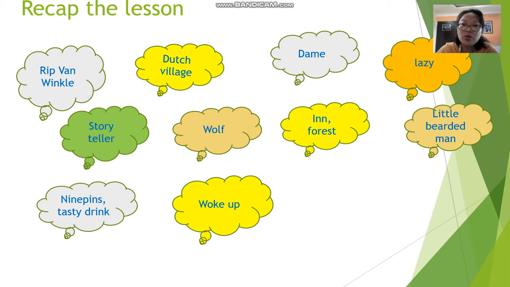So for Rip, it was quite strange because the village did not look similar. There were new buildings and he could not recognize many faces. He did not recognize anyone, and nobody recognized him. So he went to his house and he saw that his house was empty and silent. There was no sign of his children or his wife. He called out his wife's name, but there was no answer.